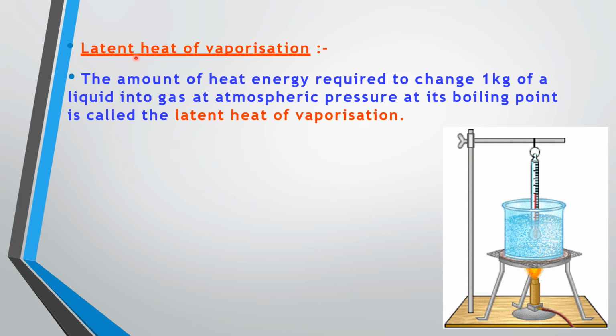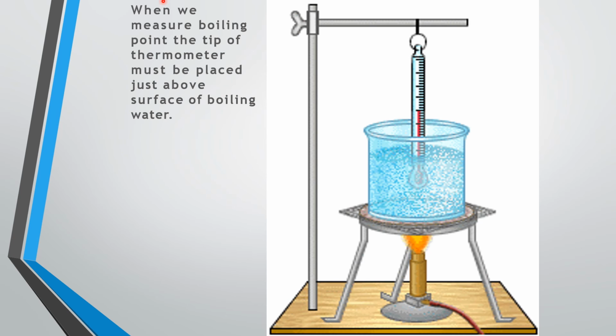Now let us discuss what latent heat of vaporization is. The amount of heat energy required to change 1 kilogram of liquid into gas at atmospheric pressure at its boiling point is called latent heat of vaporization. Now, when we measure the boiling point, the tip of the thermometer must be placed just above the surface of boiling water, and we should make sure that the tip of the thermometer is not touching the vessel.